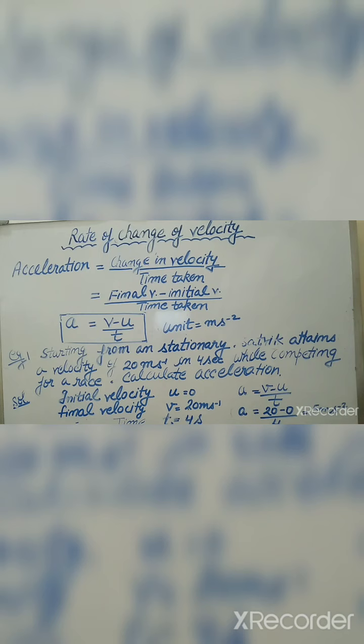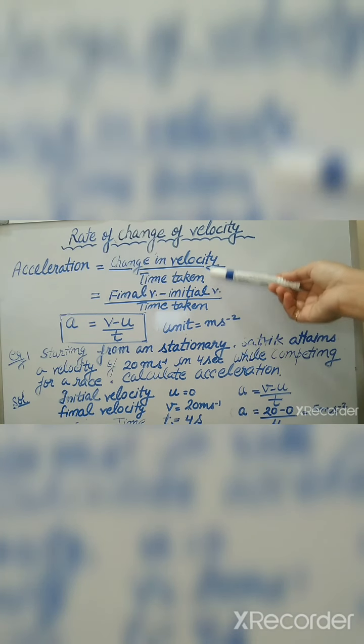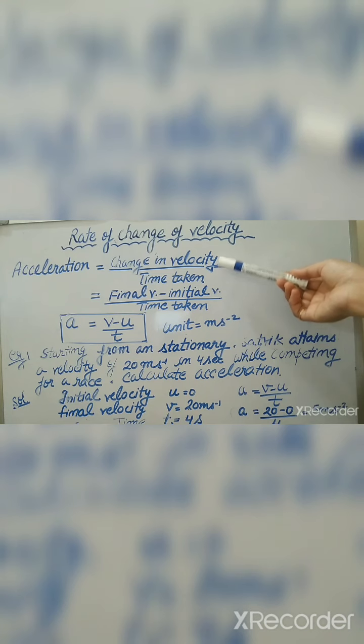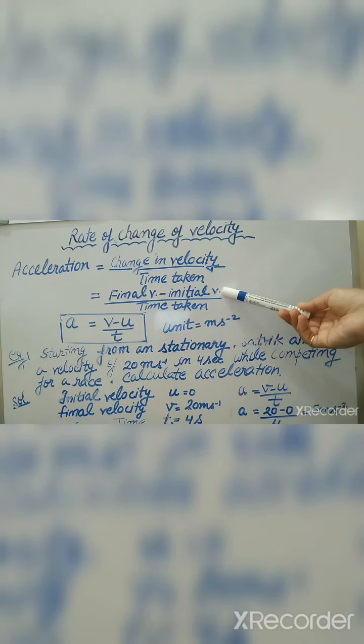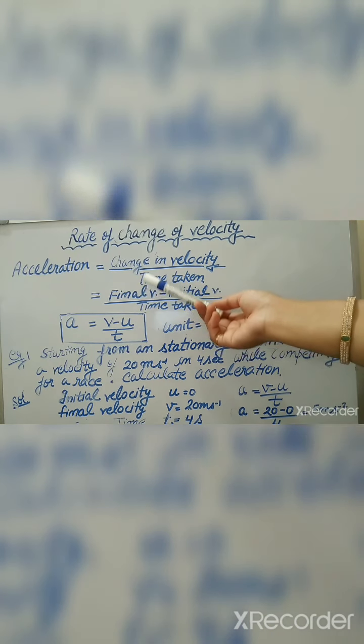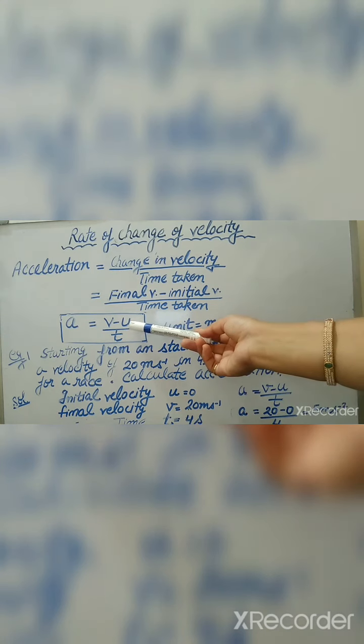So the rate of change of velocity is called acceleration. Acceleration is the change in velocity upon time taken. Change in velocity means the difference between final velocity and initial velocity. Final velocity is denoted by v and initial velocity is denoted by u.